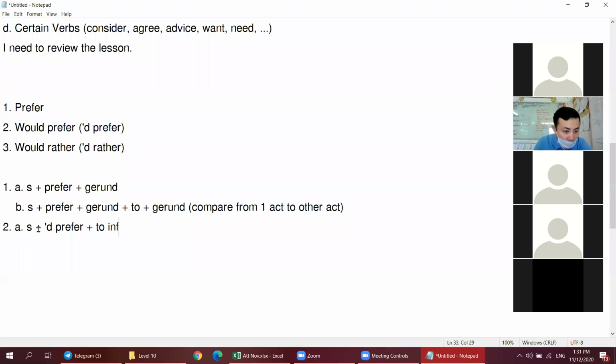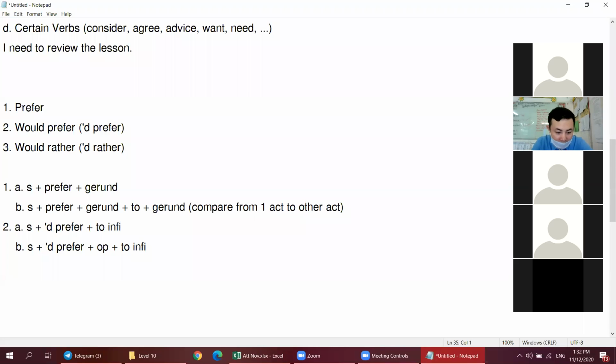Let's continue. So, talking about would prefer, it's just followed by to infinitive, okay? And we have one more form as well: subject plus would prefer plus object pronoun, and then plus to infinitive again.